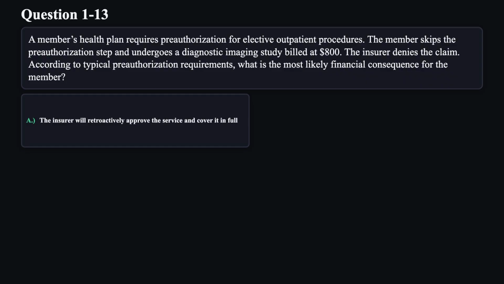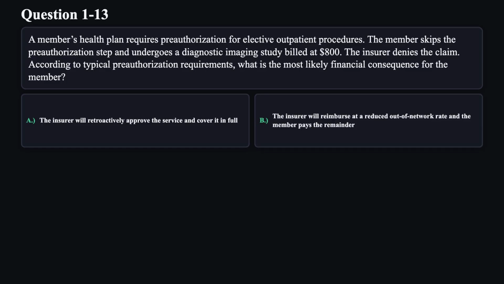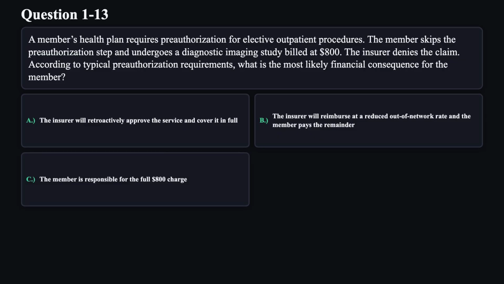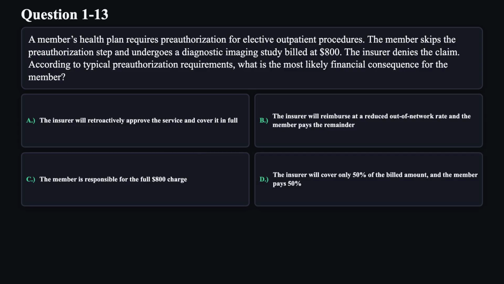A. The insurer will retroactively approve the service and cover it in full. B. The insurer will reimburse at a reduced out-of-network rate, and the member pays the remainder. C. The member is responsible for the full $800 charge. D. The insurer will cover only 50% of the billed amount, and the member pays 50%.